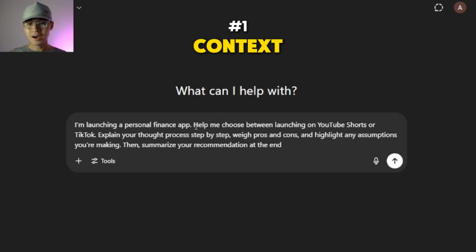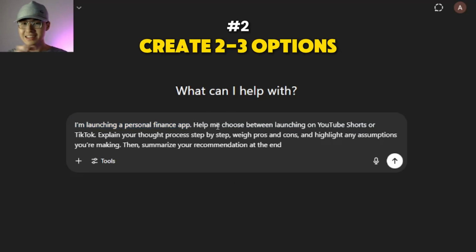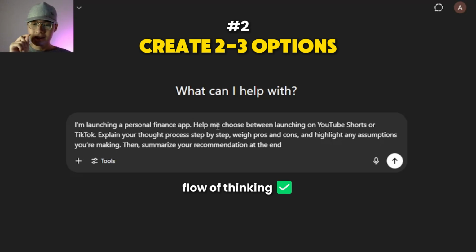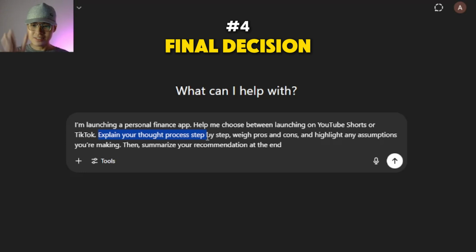So in this prompt, I tell GPT my current situation, that I want to launch a personal finance app, and then I order GPT to make a decision between two options: launching on YouTube Shorts or TikTok. But GPT should provide strong reasoning for its choices. Therefore, I asked GPT to explain its thought process step by step, how it weighs pros and cons, and highlight any assumptions during the thinking process. Then I asked GPT to summarize its recommendation at the end, the final decision it makes from the thinking process.